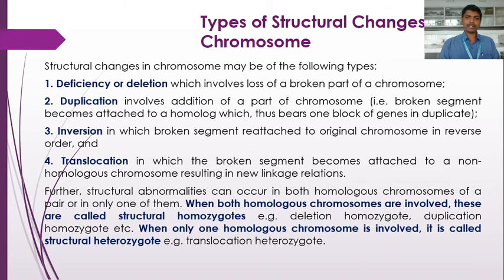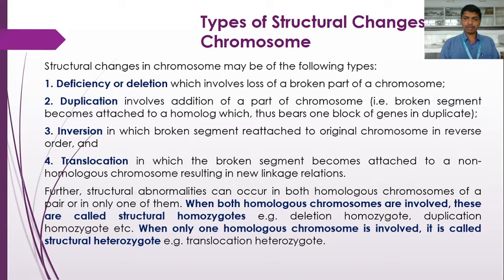Further, structural abnormality can occur in both homologous chromosomes of a pair or in only one of them. When both homologous chromosomes are involved in these structural abnormalities, these are called structural homozygotes. For example, when the deletion occurs in both homologous chromosomes, it is a deletion homozygote. Similarly, when the duplication occurs in both homologous chromosomes, it is a duplication homozygote.